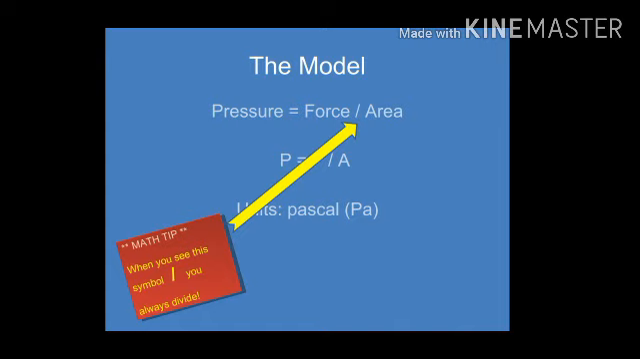The formula is this: pressure equals force per unit area. You can write pressure equals F by A.